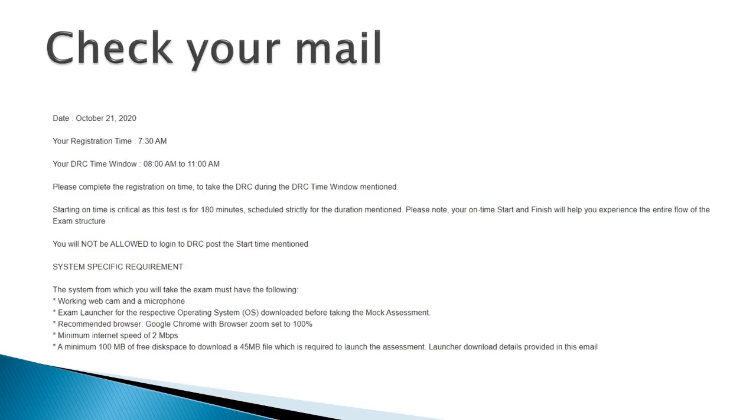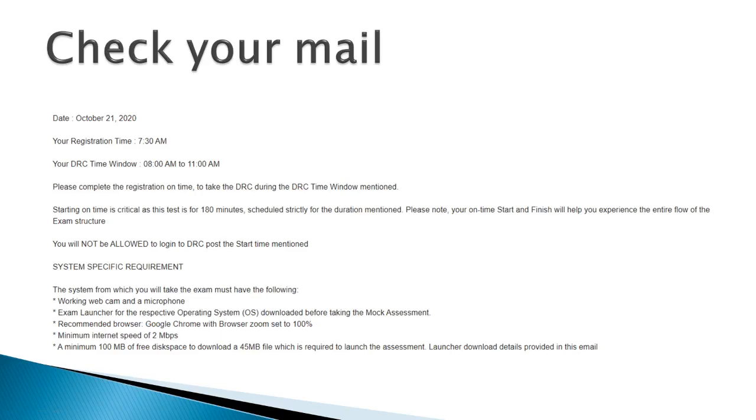Now, all of you who have got your mail, please click on that mail and open it. At first, when you open your mail, you will see something like this. In the mail, you will be given the date for DRC. As you can see, the date is 21st October 2020 and registration time is 7:30 a.m. Your DRC time window is 8 a.m. to 11 a.m. So everybody will have a different time.